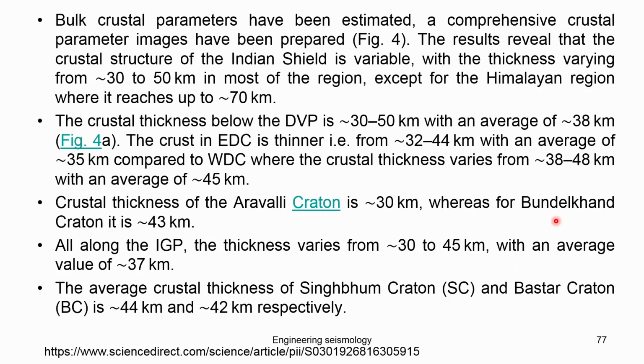The crustal thickness below the DVP was about 30 to 40 kilometer, with an average of 38 kilometer. The crust of the DCE is thinner, 30 to 40 kilometer with an average of 35 kilometer. For the western Dharwad Craton and the eastern Dharwad Craton, the crustal thickness varies from 30 to 48, with an average of 45. The crustal thickness of the Aravalli Craton is 30 kilometer, whereas the Bundelkhand Craton is 43. All along the IGP, the Indo-Gangetic Basin, it varies from 30 to 45 kilometer with an average of 37. The average crustal thickness of the Singhbhum Craton and the Bastar Craton is 44 and 42 respectively.